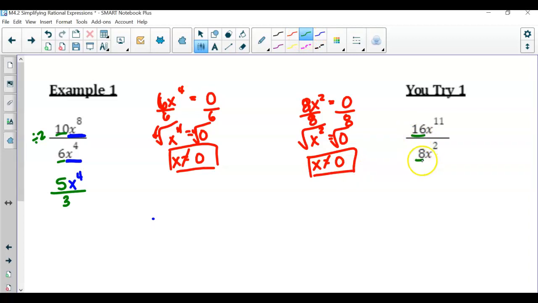Well, 16 divided by 8 is just 2. Now the variable. I have 11 x's in my numerator. I have 2 x's in my denominator. So if I have 11, but I'm taking away 2, that means now I have 9. So notice how with division, we're now subtracting the exponents. 11 minus 2 is 9, and 8 minus 4 gave us 4.